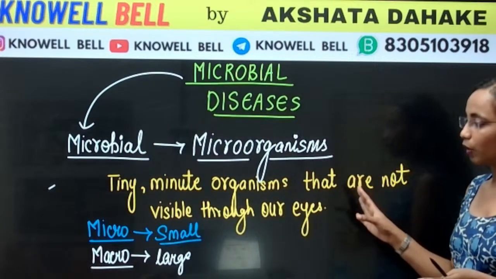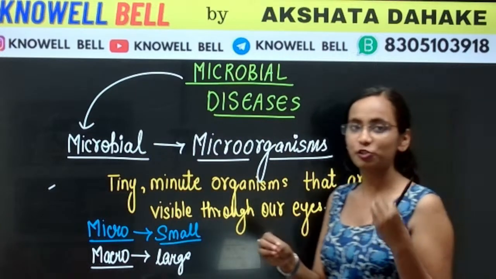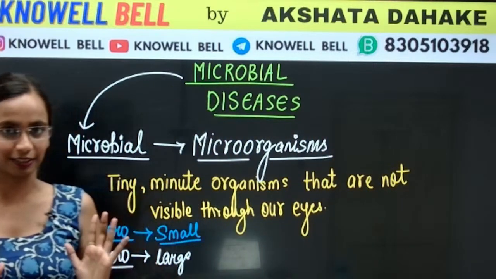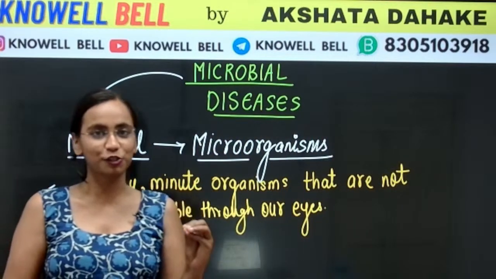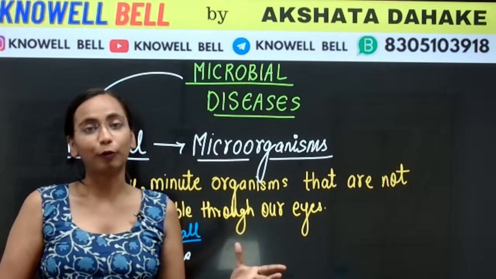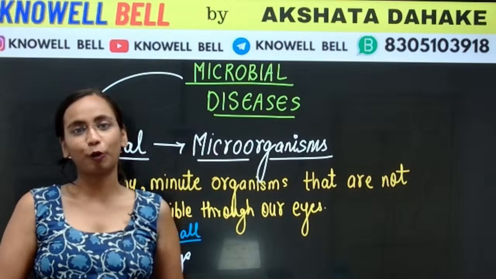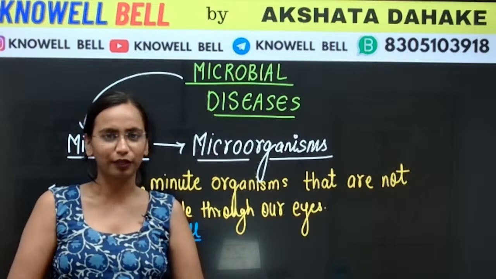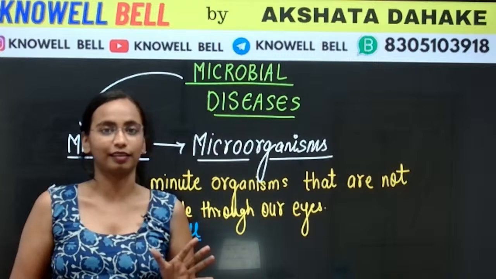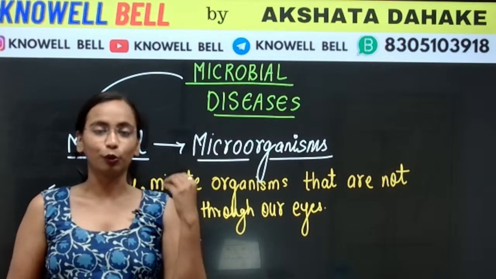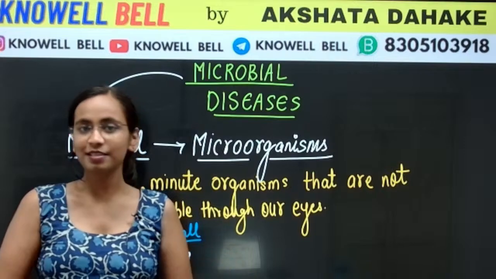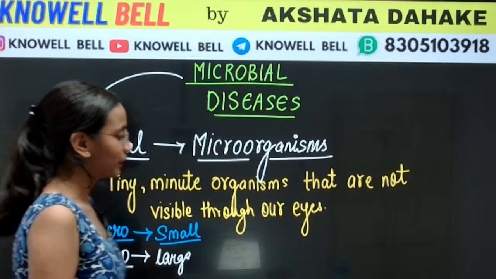So what are microorganisms? Microorganisms are such small organisms which we cannot see through our eyes. If you think of the smallest organism, you will think of an ant. But an ant is also visible to our eyes, so an ant is not a microorganism. Microorganisms are even smaller than that. If we try to observe them through our eyes without using any scientific device, we will not be able to see them.